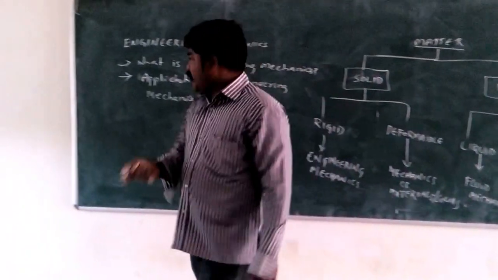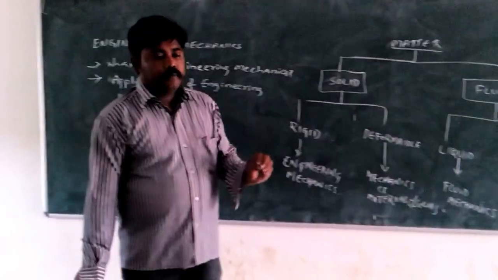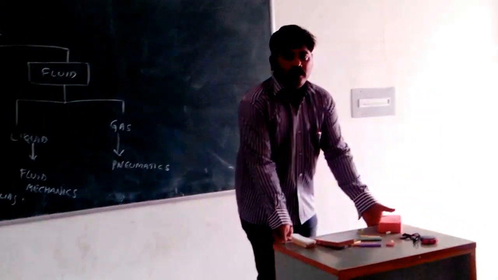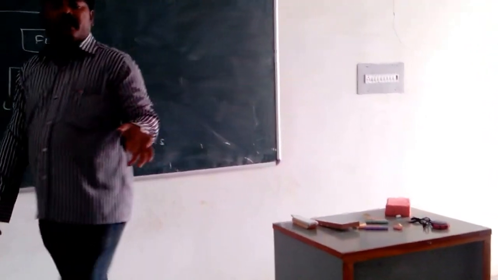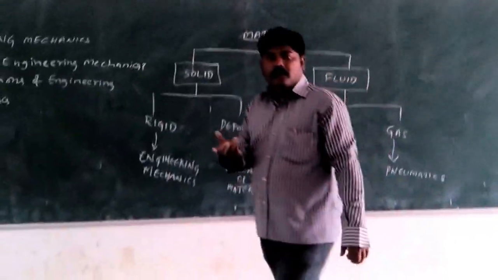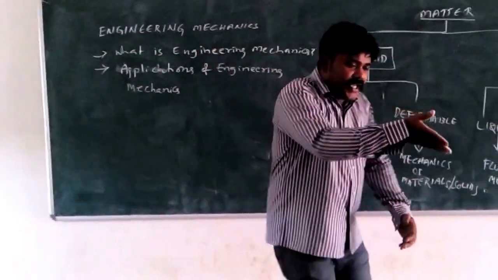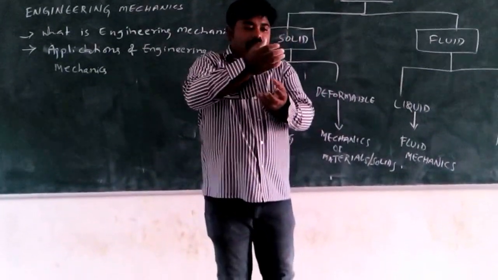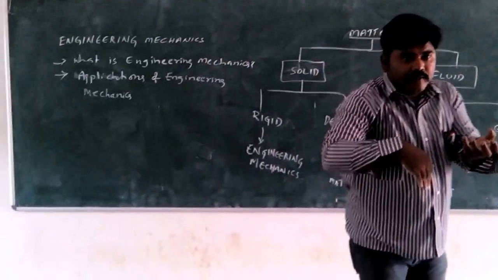So engineering mechanics is very, very useful in our day-to-day life. For example, now I want to move this object from this place to this place. That means some work is done. This type of work is done by so many machines. For example, every day we want to have tiffin. If you want to have idli, what do you have to do? We are using a grinder. There you can find a belt, and that belt is rotating like this. When that belt is rotating, power is transmitting.